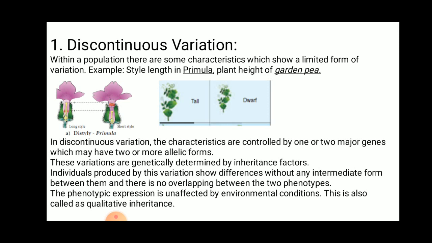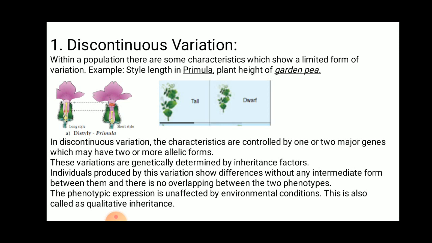In discontinuous variation, the characters are controlled by one or two major genes which may have two or more allelic forms. These variations are genetically determined by inheritance factor.